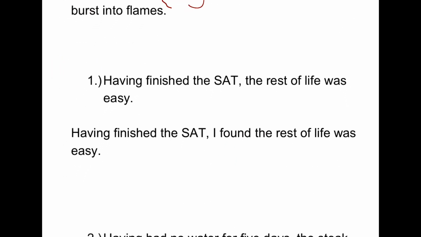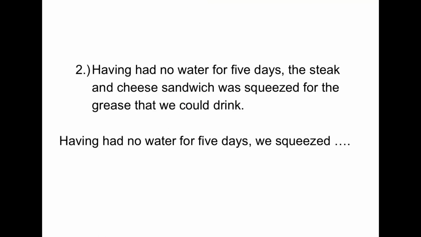Or if you said, having finished the SAT, the rest of life was easy, well, who finished the SAT? The noun was missing, so the modifier is dangling over there all by itself because it has nothing to describe. If you said, having had no water for 5 days, the steak and cheese sandwich, blah, blah, blah, you're literally saying that the steak and cheese sandwich hasn't had any water for 5 days. You want to make sure that you have a pronoun like we or a noun that's possible for this modifier.